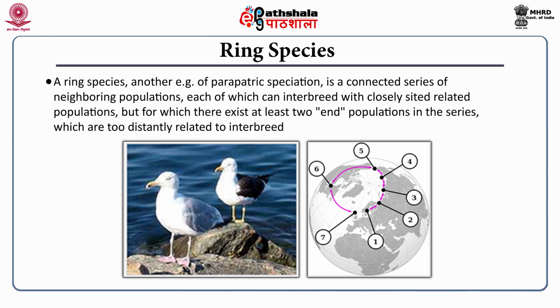So this is a very unique problem for the biological species concept too. It is a philosophical conundrum. If you look at just 1 and 7, they are reproductively isolated. According to the biological species concept, these two are indeed separate species, but number 1 is connected in a ring-like fashion to number 7. So how can you call them two different species? It's quite a tricky problem for the biological species concept.